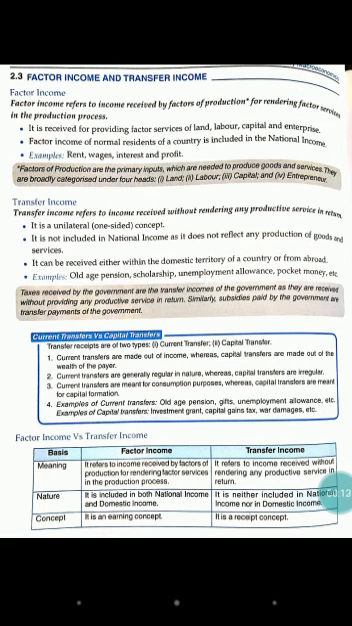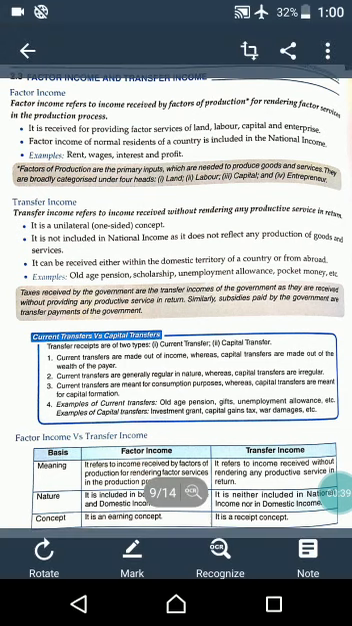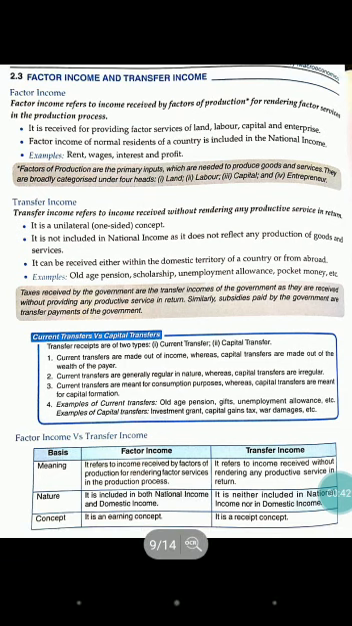Before this video, we have discussed domestic territory, normal resident, factor income and transfer income. This is the second part of our third chapter, national income and related aggregates. Today we are taking again our topic: factor income and transfer income.